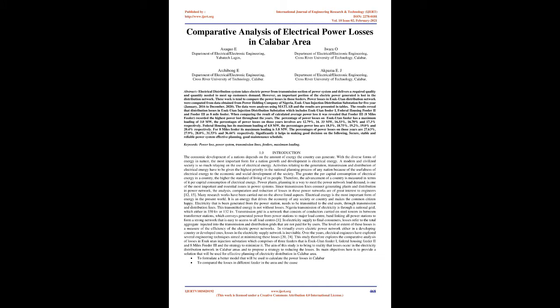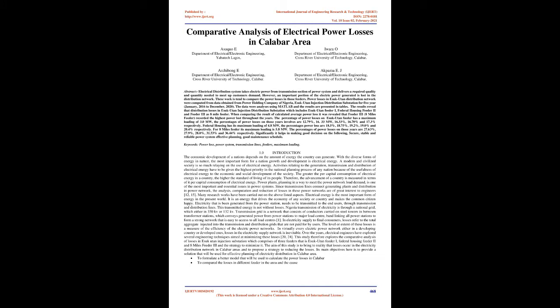When comparing the results of the calculated average power loss, it was revealed that Feeder 3, the 8-mile feeder, recorded the highest power loss throughout the years. The Esuk-Utan feeder has a maximum loading of 3.0 MW, and the percentages of power losses in the years involved are 12.79%,